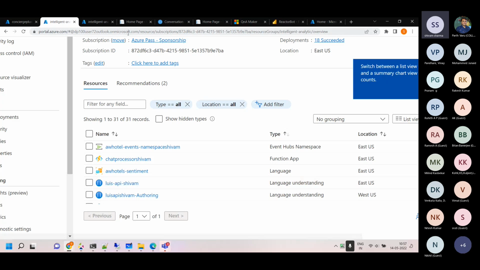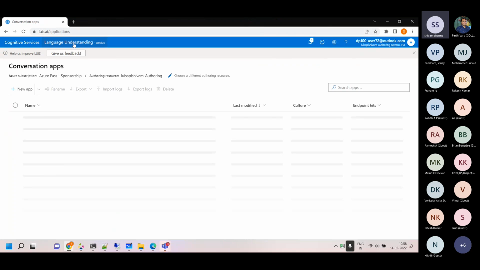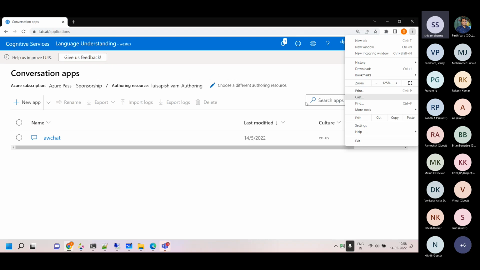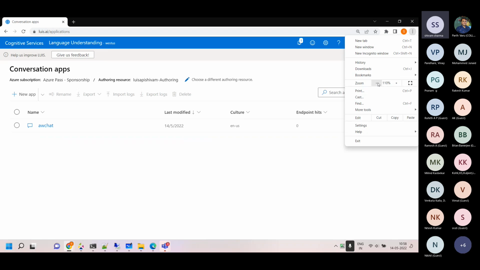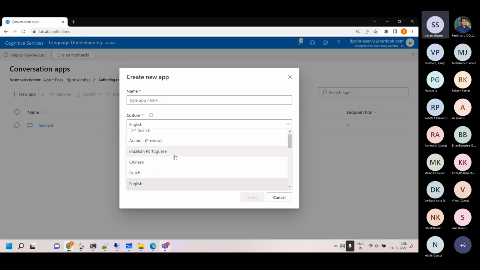Lewis has its own interface, that's how it looks. We go one page back. We come to the Lewis interface like this, and from here we create the conversation app. You can click on new and fill in which language your bot or conversation will be in. Is it Arabic? Is it Chinese? English is what we have selected right now. Is it Hindi? Japanese? Spanish? And so on.